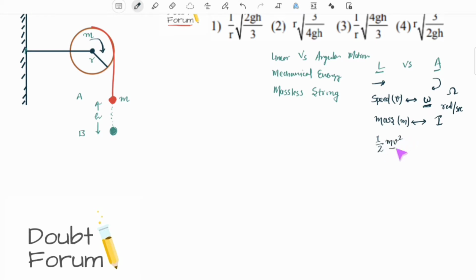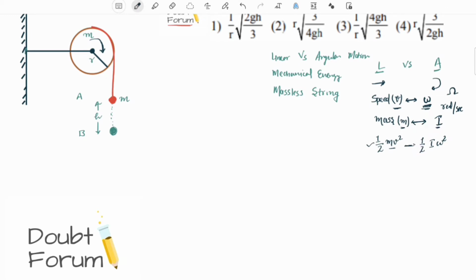In angular motion, the rotational kinetic energy, this is linear kinetic energy. So the linear kinetic energy becomes rotational kinetic energy, and its formula becomes half, mass becomes I, v becomes omega. Half moment of inertia multiplied by square of angular velocity. So linear velocity becomes angular velocity, mass becomes moment of inertia.